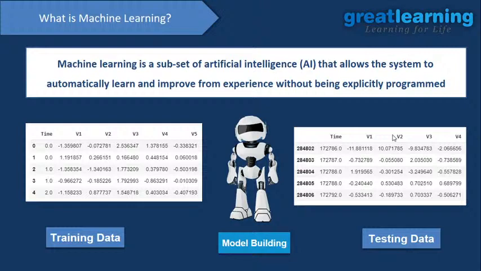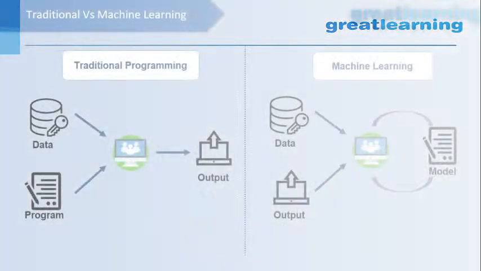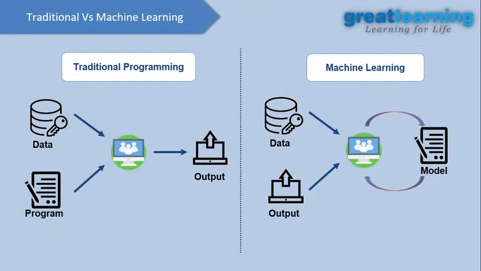Okay, it actually decreases the manual effort and the cost as well. So basically if you want to build a model, you need to have two or three parts of data, that is training data, testing data and validation data, right? Okay, so I hope you guys can understand what machine learning actually is.